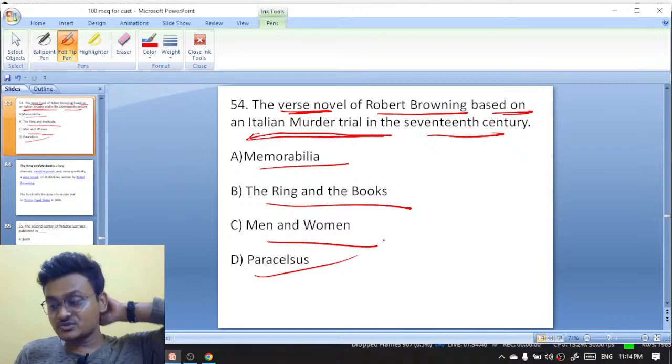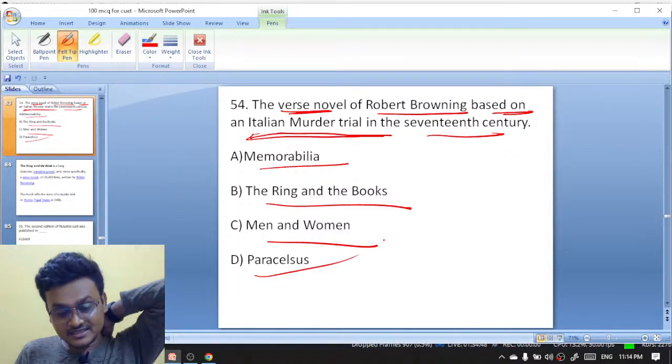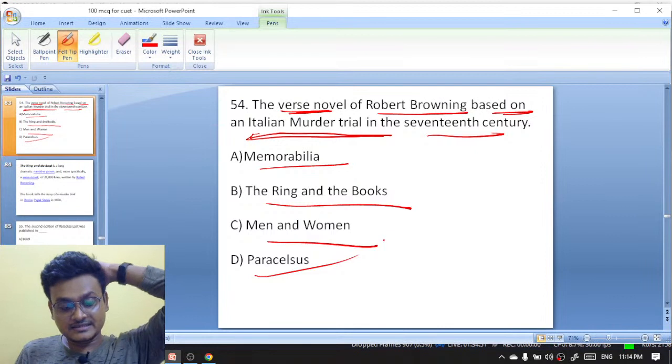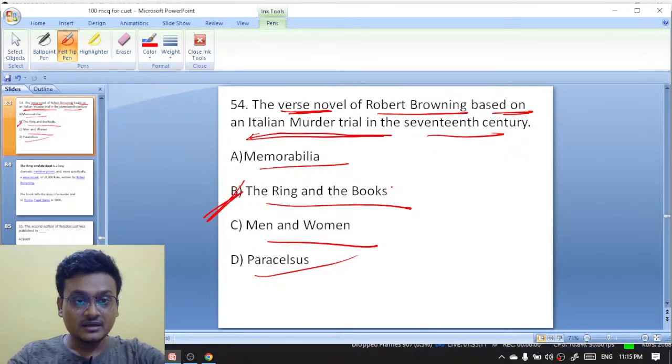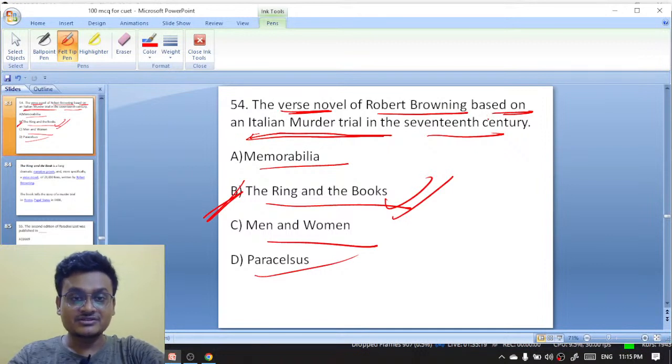Exactly, Subhas. Excellent. First novel here, good, fantastic. The first novel by Robert Browning based on the Italian murder trial. Exactly, Sahil, exactly, Somili. The right answer here is actually B. Guru, you are fantastic. The Ring and the Book actually is a first novel based on an Italian murder trial in the 17th century.